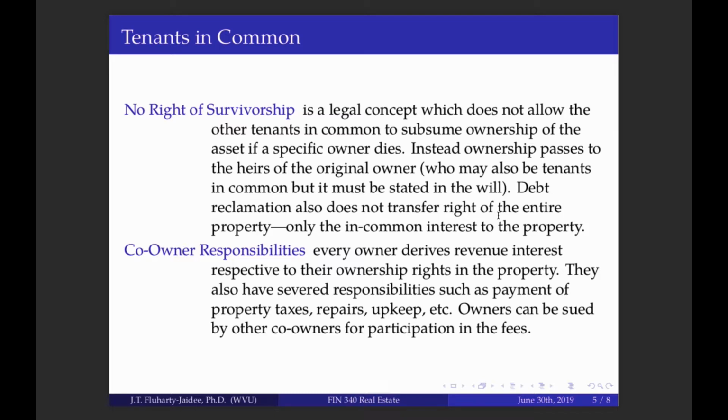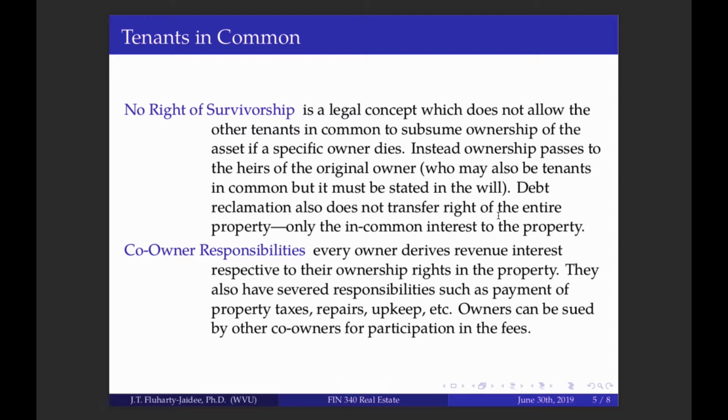Okay, so basically there is inheritance that occurs when there is no right of survivorship. The right of survivorship allows the remaining owners of the property to subsume the ownership of the now deceased owner. Okay, so debt reclamation and other items also do not transfer as a right of the entire property, only in the interest of that divided property part.